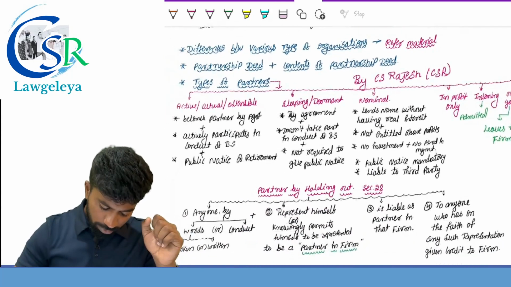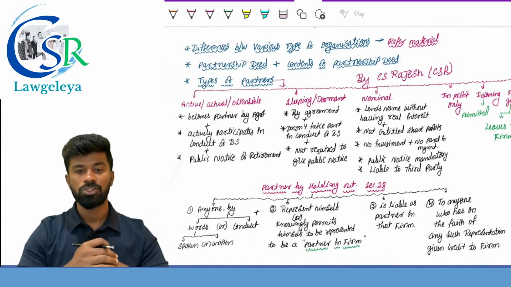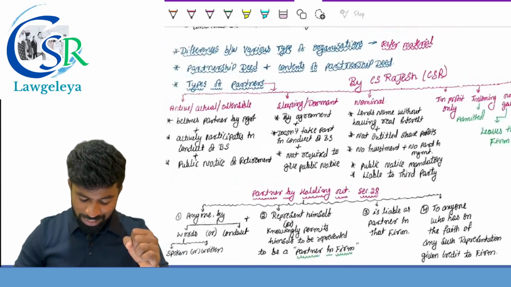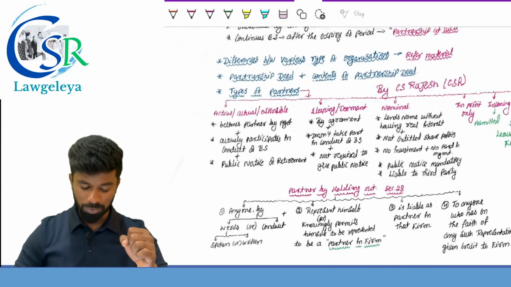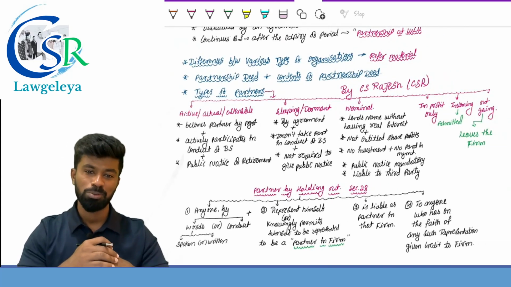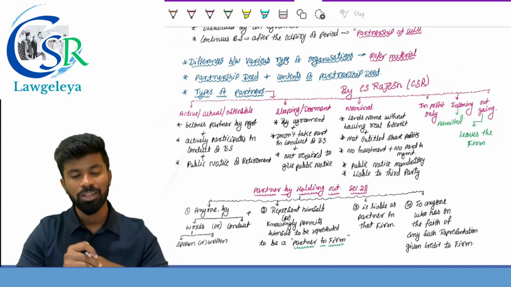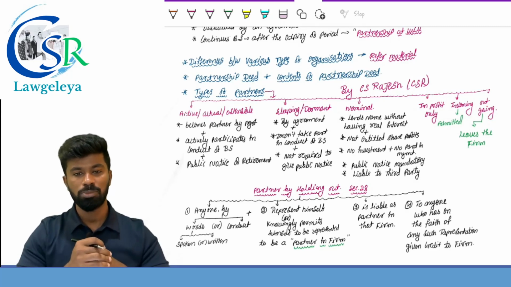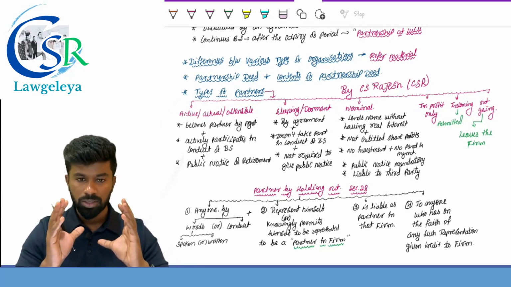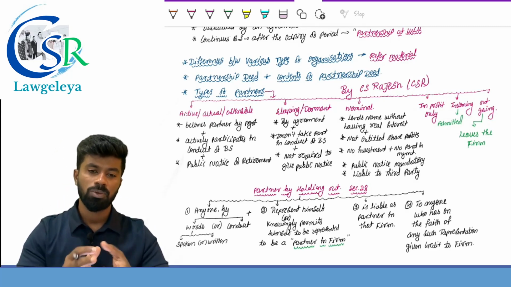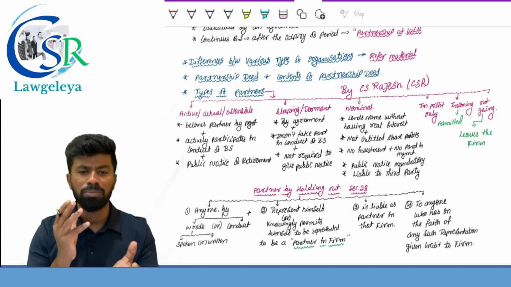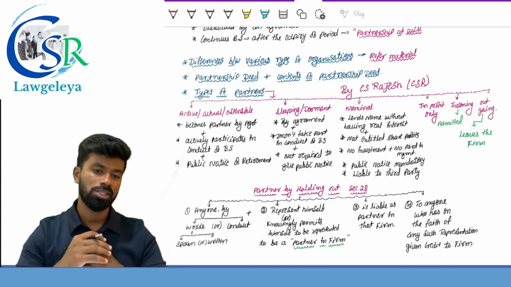Next one, types of partners. So there are various types of partners. Based on this, I don't expect ICAI to ask questions. But we will have a brief idea about what the types of partners are as well. So, who is the first partner? Active partner, actual partner, or ostensible partner. Keep this in mind. You should mention certain keywords while writing the answers in the examinations. Only when you write those keywords, it gives certain meaning and you'll get good marks in the examination.